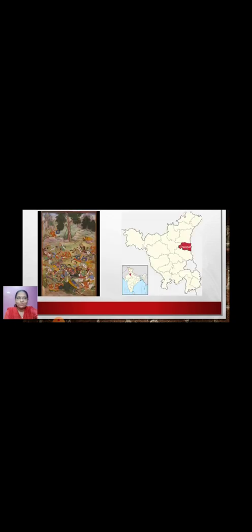Let's have a look at where Panipat is. See, this is the map of India, and you can see the red portion over there. That is the region of Panipat, where the first battle was fought between Ibrahim Lodi and Babur. So Babur was the founder of the Mughal power in India, which was founded in the year 1526 CE.